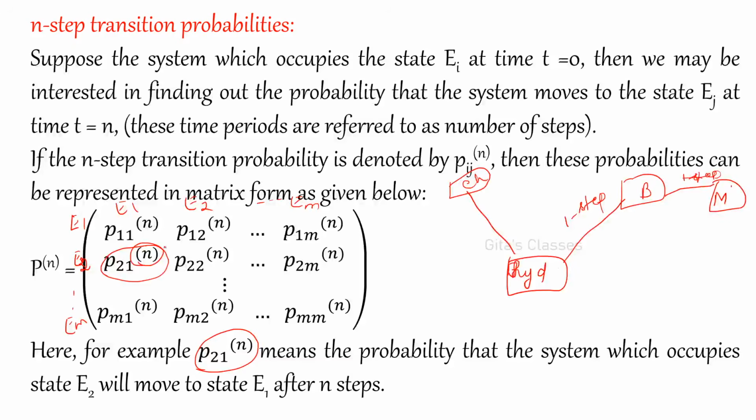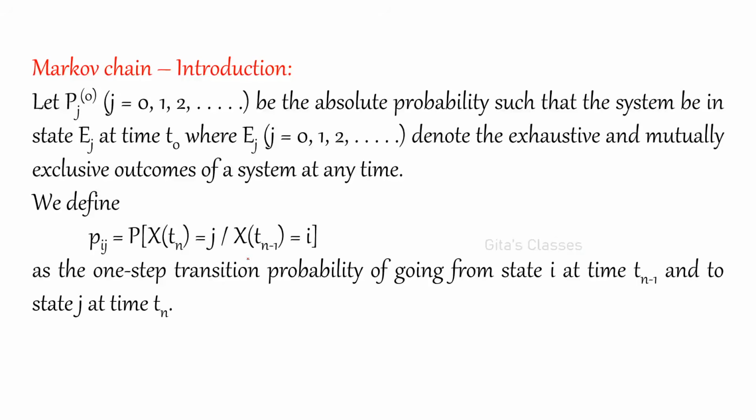So I have given you an example. Here it is one step, this is another step, so totally there are two steps. So power 2 means two steps it takes to move the state from E2 to E1. How many steps is it taking? That is the meaning.